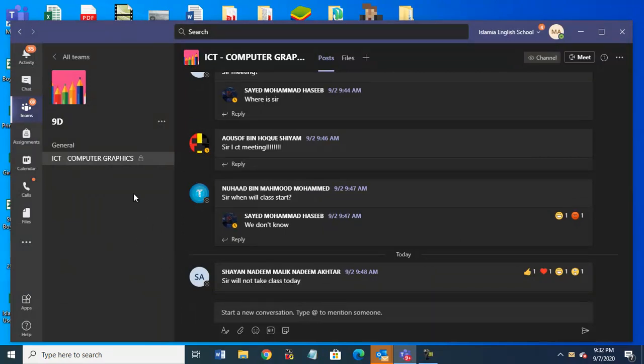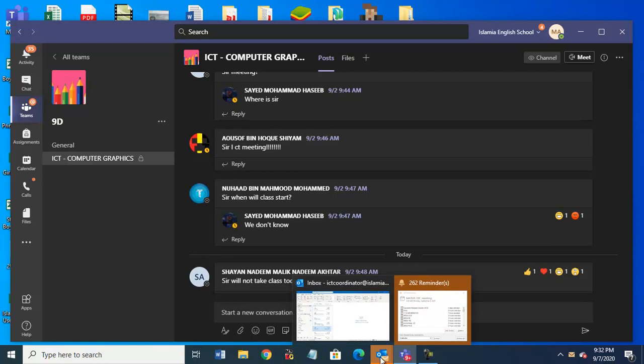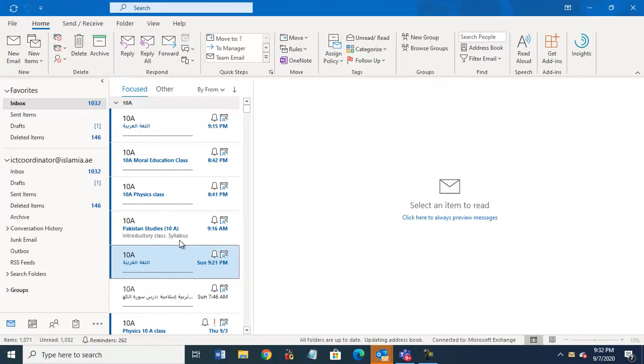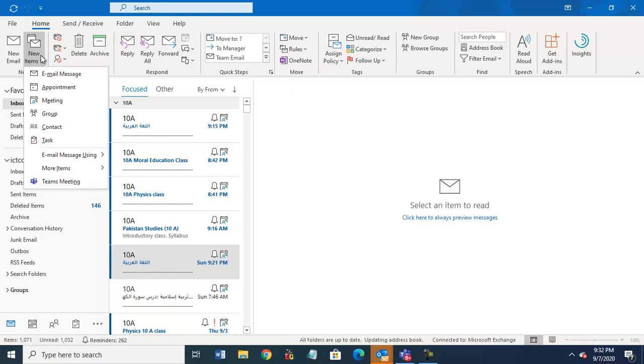So only members of this team, and save. Okay, so we have done these two steps. Now go to your Outlook. We have configured your Outlook account on your laptops. So go to your Outlook email account. This is my email account. Now click here, new email, then open new items, and then Team Meeting. Go to New Items, then Team Meeting. Okay, click here.